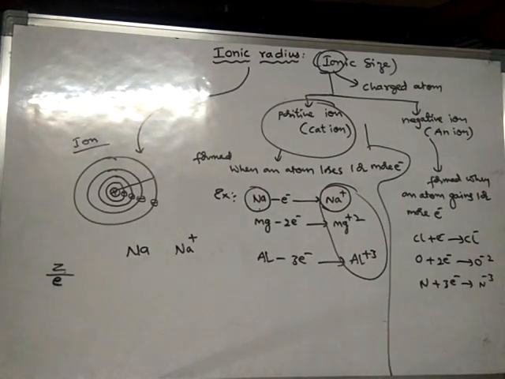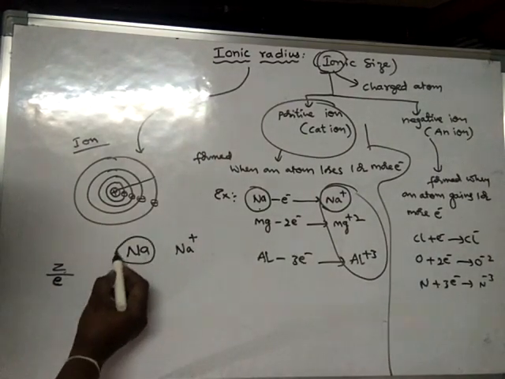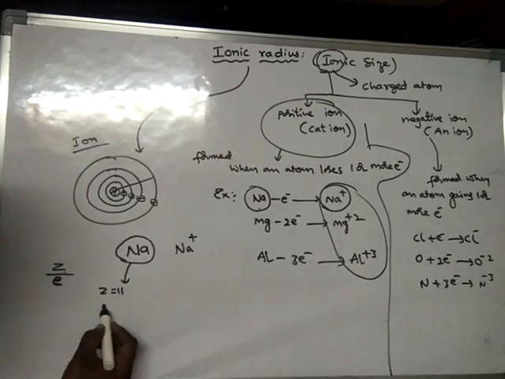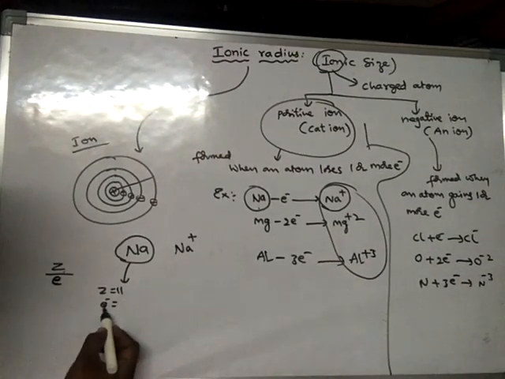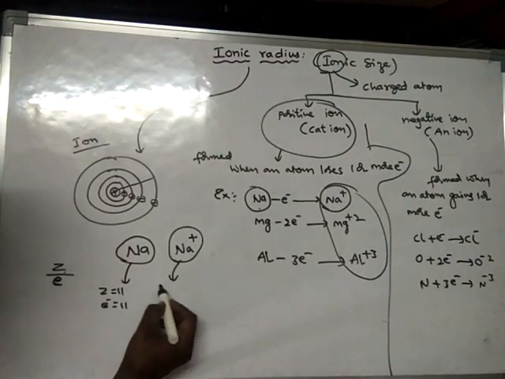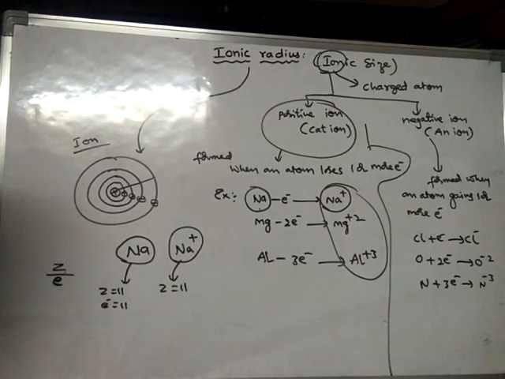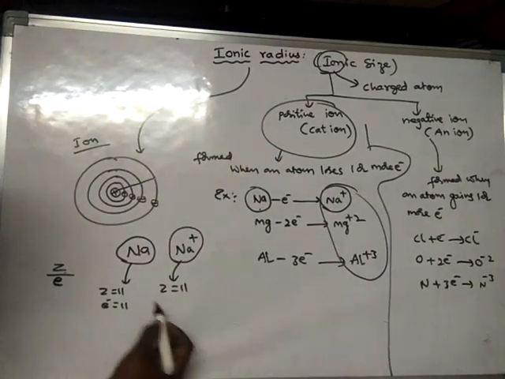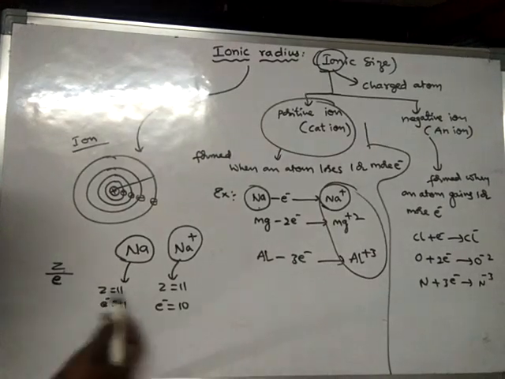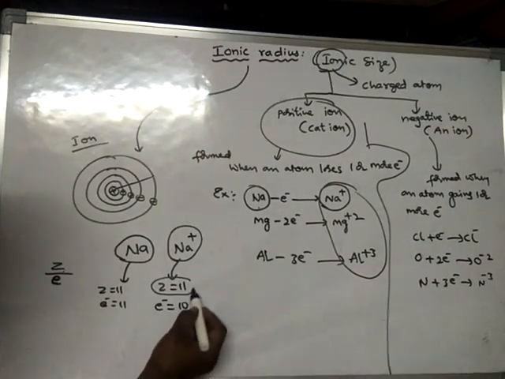When the atomic number is more than the number of electrons, what happens? See, look here. In a sodium atom, the atomic number is 11 and the number of electrons is also 11. But in Na plus, the atomic number is 11 and the number of electrons is only 10. Atomic number means the number of protons, the number of positive charges.